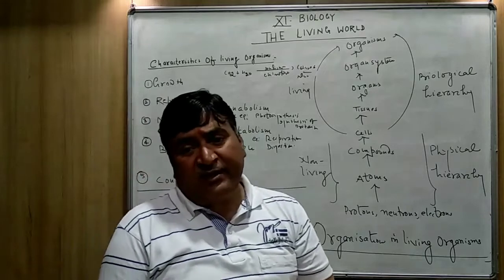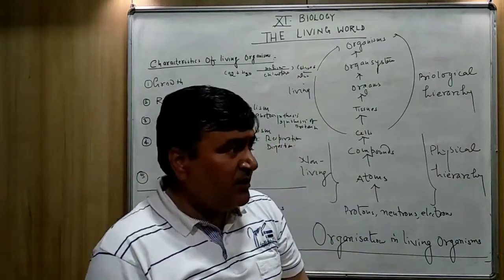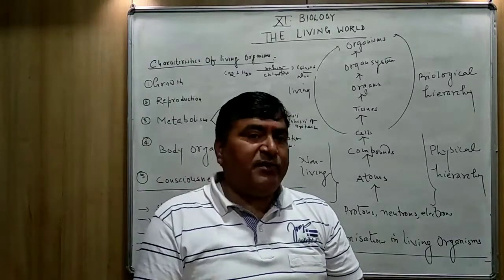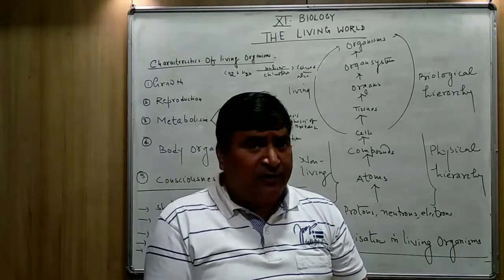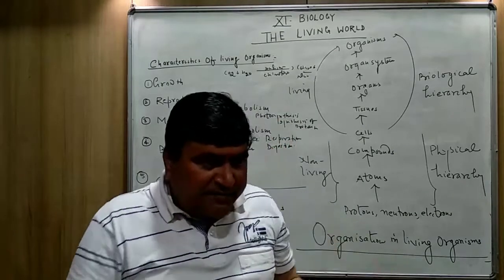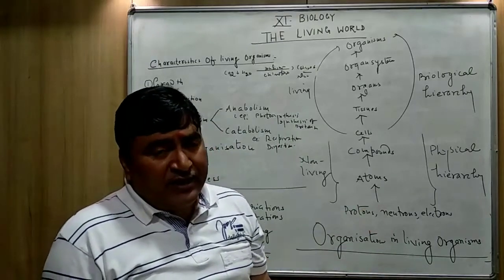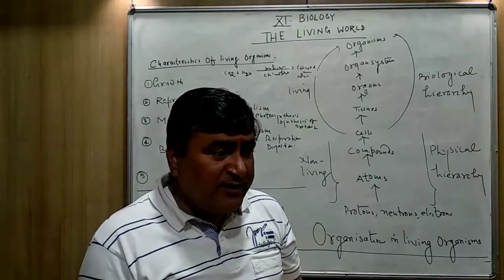In digestion also, you can remember. What is digestion? In digestion also, the complex food is going to be broken down into the simpler form. The starch, it is the complex form. After digestion, it gives rise to the glucose. The protein, it is the complex form. It gives rise to the amino acids.